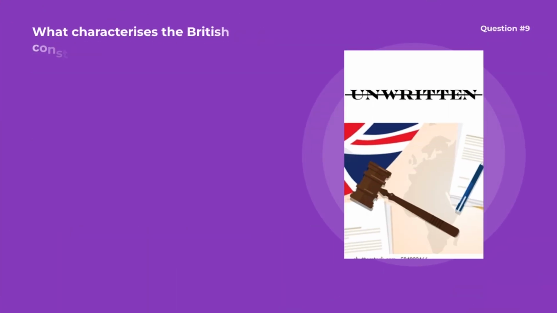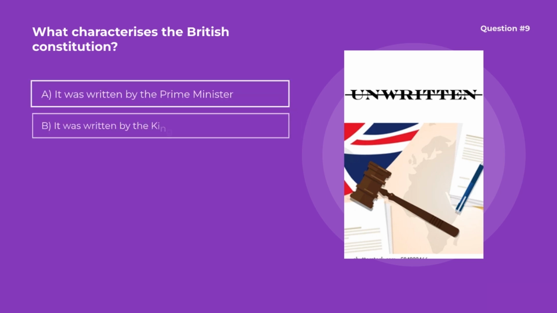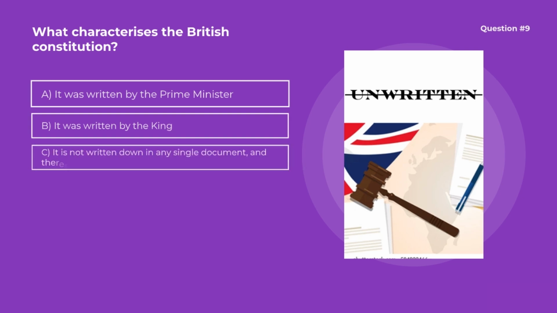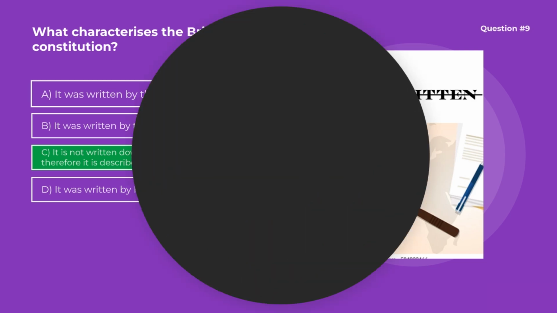Question number 9. What characterises the British Constitution? Options are A. It was written by the Prime Minister, B. It was written by the King, C. It is not written down in any single document and therefore it is described as unwritten, D. It was written by Henry VIII. Correct option is C. It is not written down in any single document and therefore it is described as unwritten.